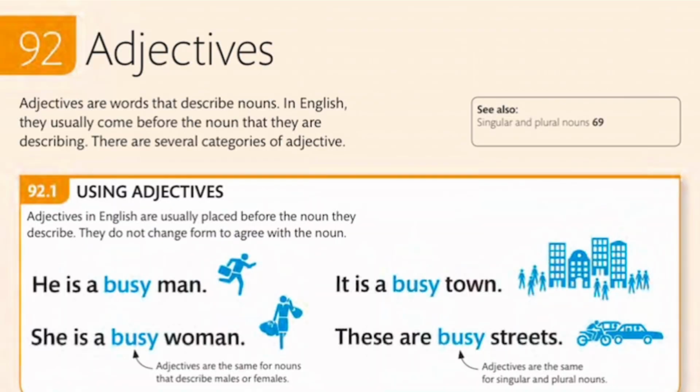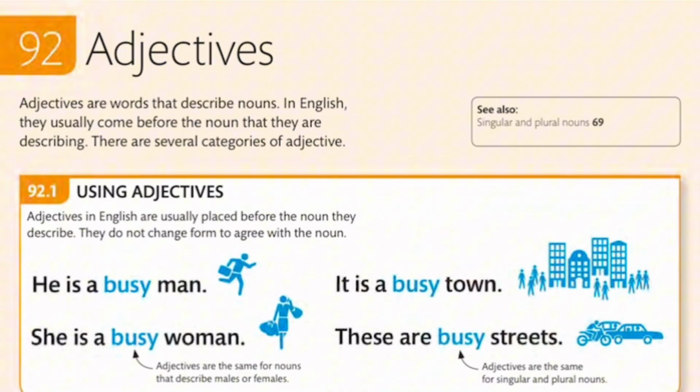Like we've already established, adjectives are words that describe nouns. So look at how the adjective is used. He is a busy man. Busy is describing that man. She is a busy woman. Adjectives are the same for nouns that describe both male and female.